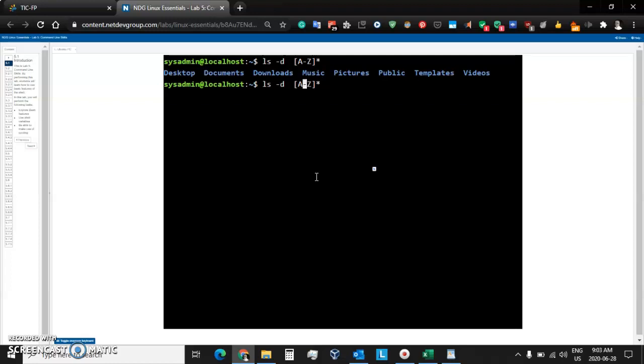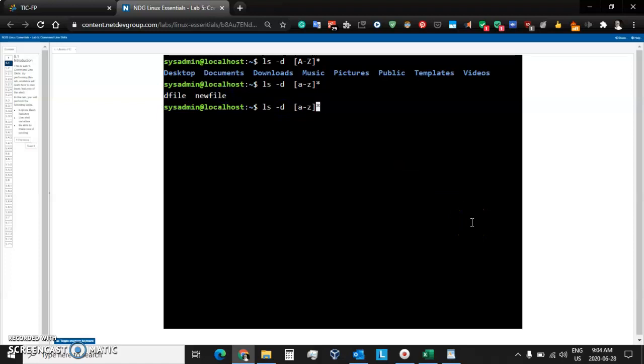Let's go ahead and run the same command again. And this time, instead of using capital letters, I'm going to use small letters. So let's do small letter a through z. And if you recall, we did have one file there that began with small letter d. So let's press enter. And actually we had two files, d file and new file.